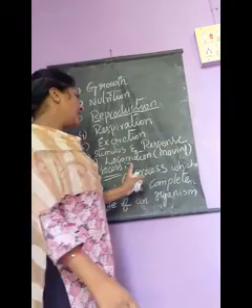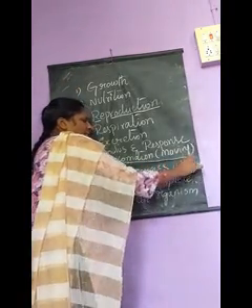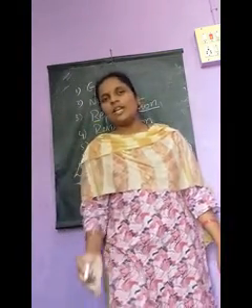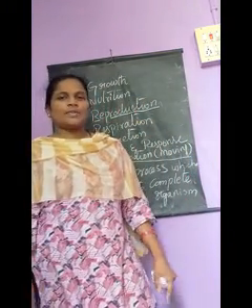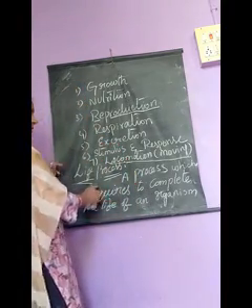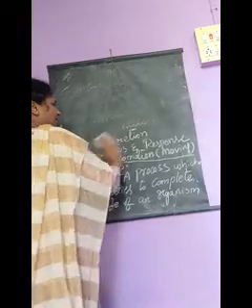Okay. Last one is locomotion. Locomotion is the one difference which can be observed between plants and animals. Plants cannot move from one place to another place. They will be fixed at one place only. But animals can move from one place to another place. That is about life process and types of life processes.